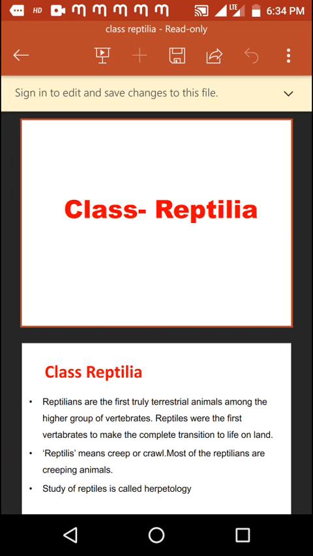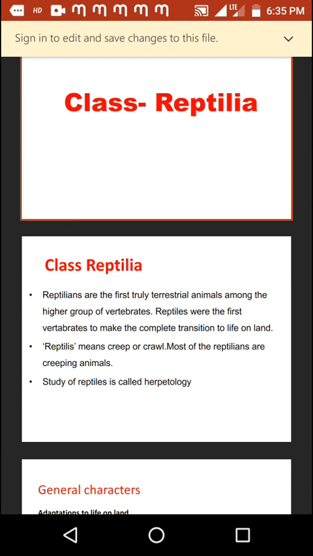In today's class, I am going to discuss class Reptilia. The word Reptilia came from the Latin word reptilis, which means to creep or crawl. Most of the reptilians are creeping animals. Reptilians are the first truly terrestrial animals among the higher group of vertebrates. About 310 million years ago, reptiles were the first vertebrates to make the complete transition to life on land.